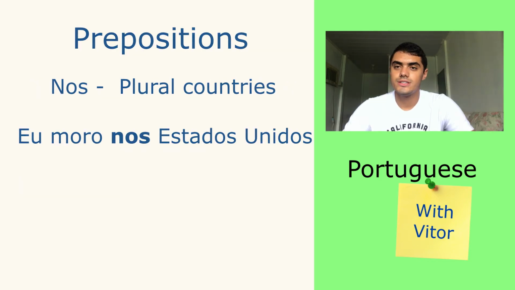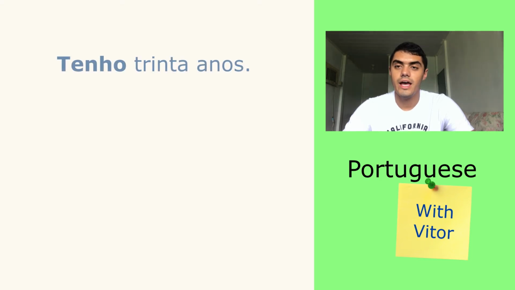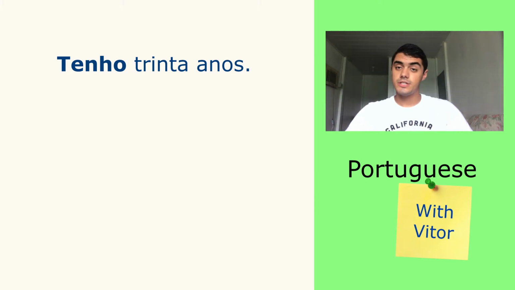Now let's go to the second phrase here. We have tenho 30 anos. Take a look. There is no personal pronoun before tenho, the verb tenho. Why? Because in Portuguese there is no need to use the personal pronoun before the verb. The verb conjugation is going to say which kind of person you are using. For example, tenho is the only conjugation for the first person in the singular.